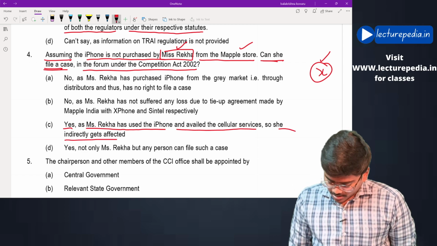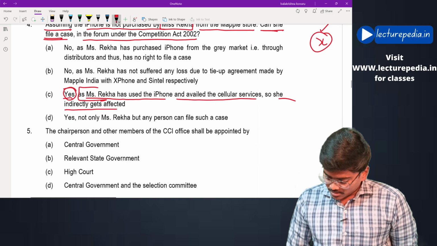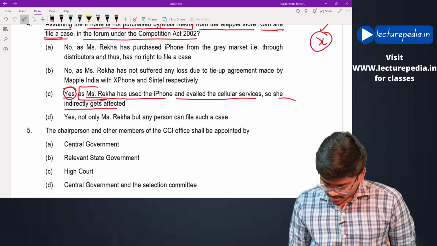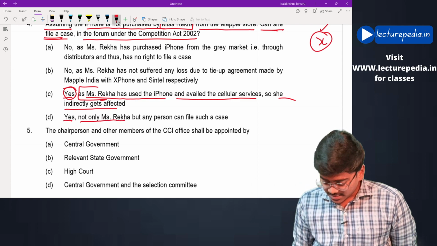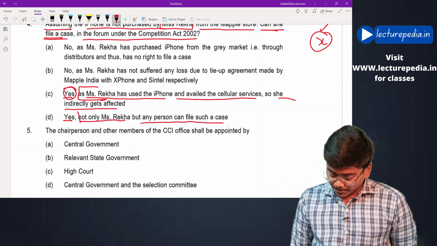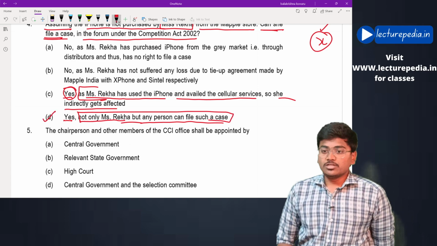No, this up to yes is correct, but the reason is not correct. Since there is a better reason that can be given, that is, yes, not only Miss Rekha but any person can file such a case. This would be the apt reason. Therefore, option D would be the correct answer.